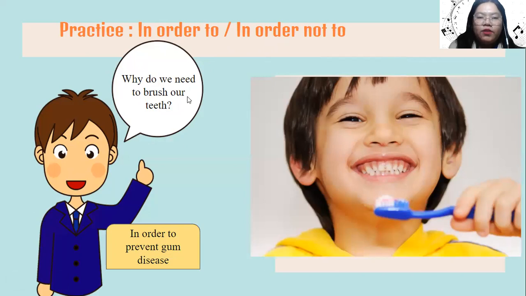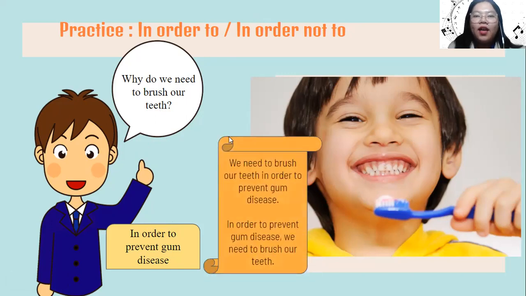Why do we need to brush our teeth? In order to prevent gum disease. This is the sentence that states the purpose. And now let's try to connect these two sentences with the conjunction in order to. We need to brush our teeth in order to prevent gum disease.